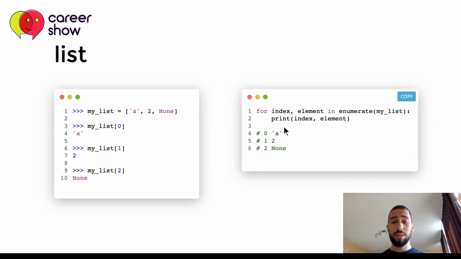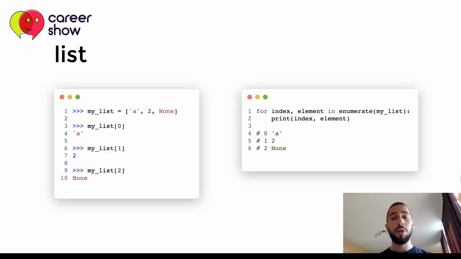So we get the same result that we wanted to achieve, but with a lot less code. And as you can see, we do not actually access my list square brackets of index, but we get the element itself directly from enumerate. And thanks to this function, we can iterate over the indices and elements directly without any specifics by defining an index to 0 using a while loop and the things that I've shown you in the previous slides.